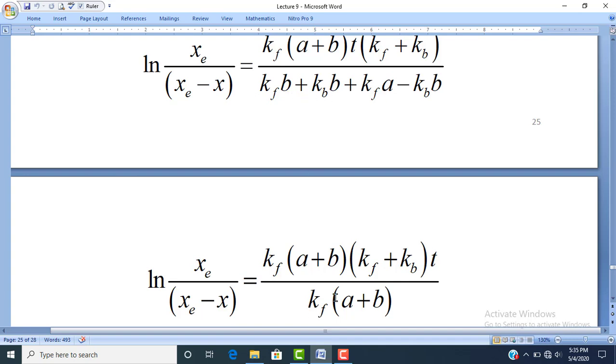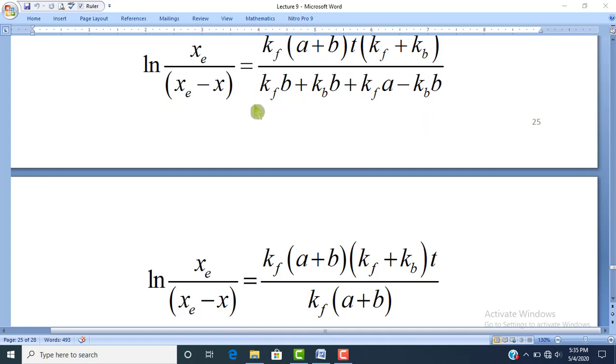So if we take the common point, it can be represented as kf into (a plus b) into (kf plus kb) into t, divided by kf into (a plus b), because this plus kb into b will be cancelled out with this minus kb into b. This minus and this positive term will be cancelled out.